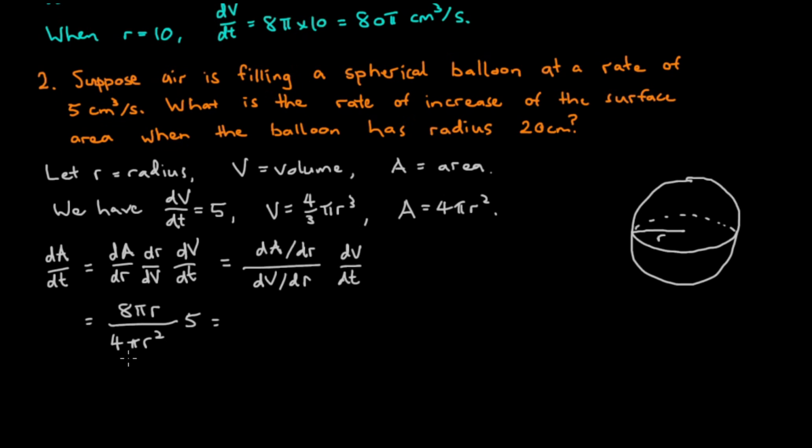Now we do some cancelling here. We're left with a 2 times 5 is 10, and an r in the denominator. Alright, we need this quantity when the radius is 20. So when r equals 20, dA/dt equals 10 on 20, which equals a half, and the units are square centimeters per second. And that's our answer.